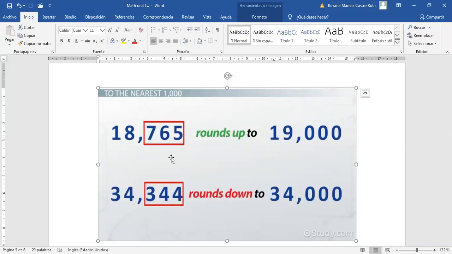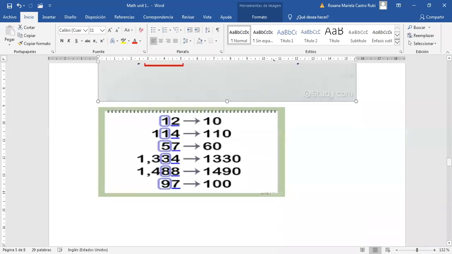And in the other, 34,344, you round it to 34,000. Why? Because the number 3 is less than 5. So you round it down. You don't leave it the same. You didn't round it up to 35,000. You round it down to 34,000. As you can see, these numbers that are in the square, you change to zeros.